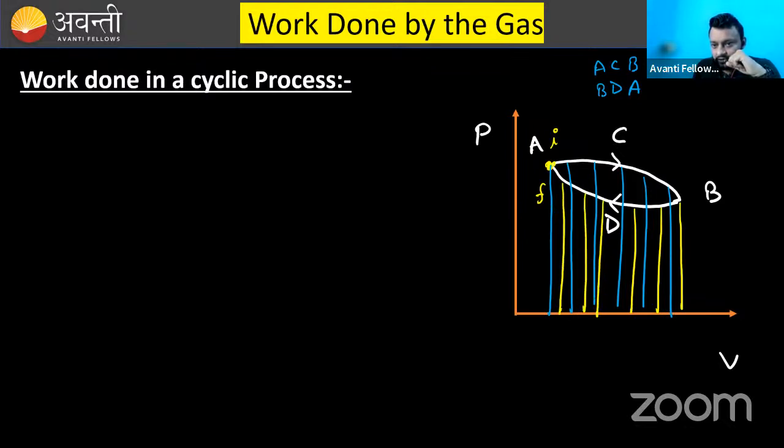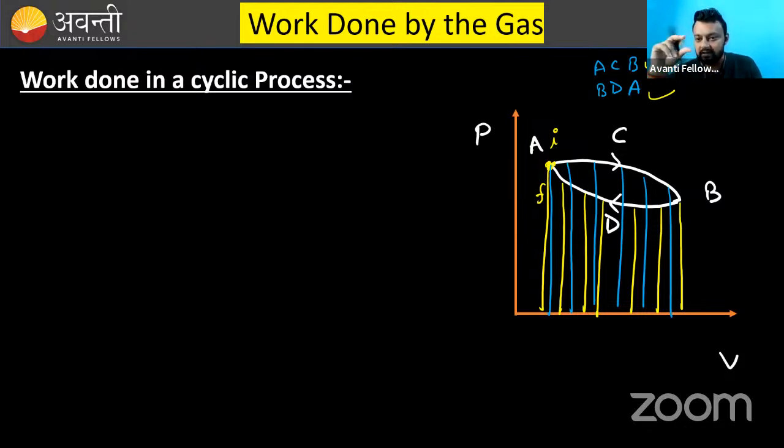Don't get confused. What I'm saying is that the area under the curve represents work done. I need to calculate the work done in the complete cyclic process. This cyclic process is made up of two individual processes, ACB and BDA. I have calculated the individual areas.